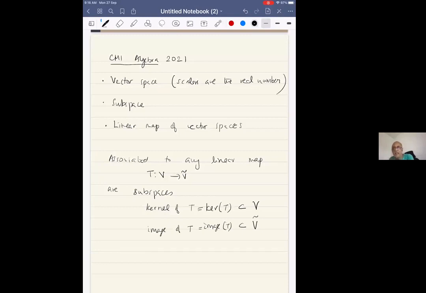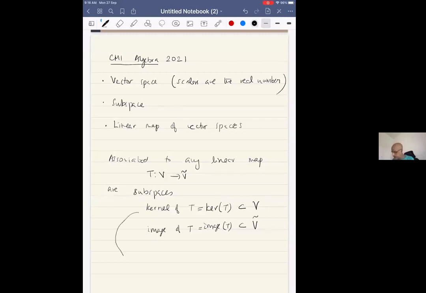So now the image is what you would associate to any map, linear or otherwise. It is just the range of the map. It so happens that if the map is linear, then the image is not an arbitrary subset of V tilde, it's actually a subspace. So this is a very easy exercise. The kernel, on the other hand, you can only define in the case of linear maps. It's not something that you can naturally define for any map of sets.